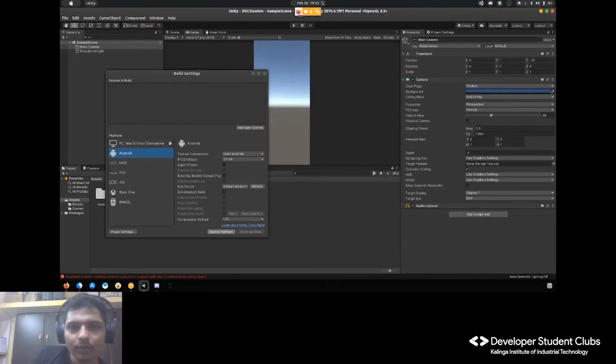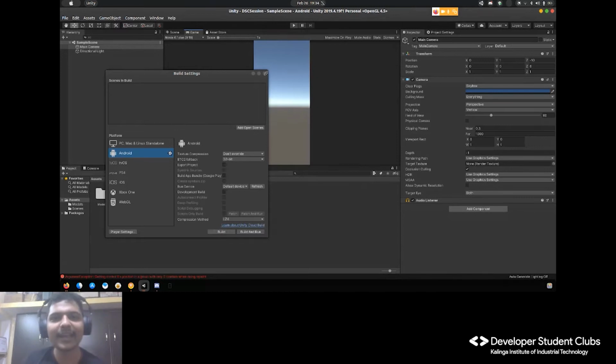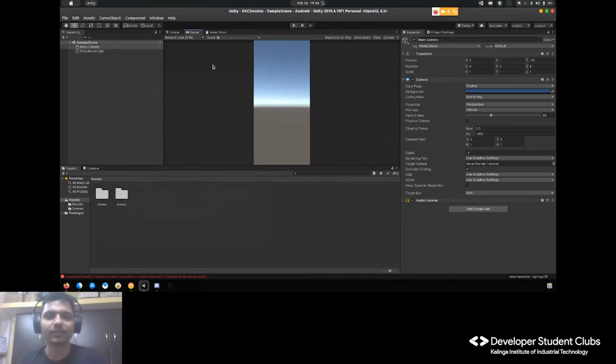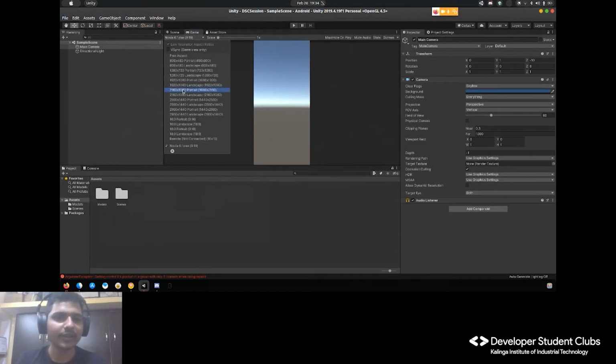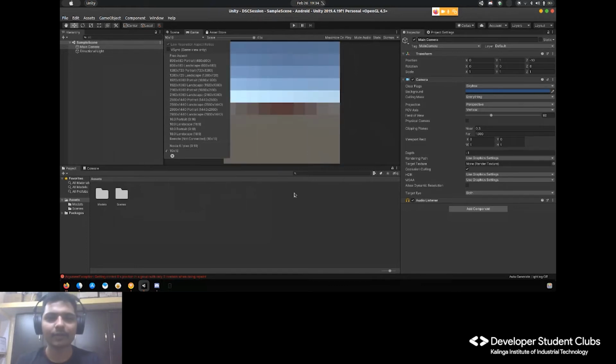Cool. Okay, nice. As you can see here, it is written Android, so we know it's already changed. First of all, we have to select our device. As you can see, there are lots and lots of devices, landscape, portrait, and all. So what I did, I added the device that I am using, Nokia 6.1 Plus. I named it here, and the aspect ratio and fixed resolution you can find online. My device is a 9:19 ratio.